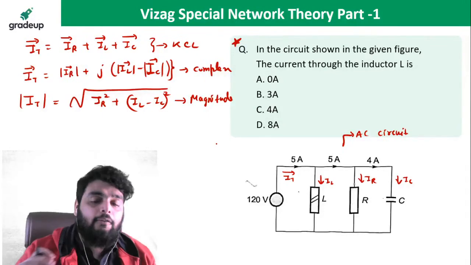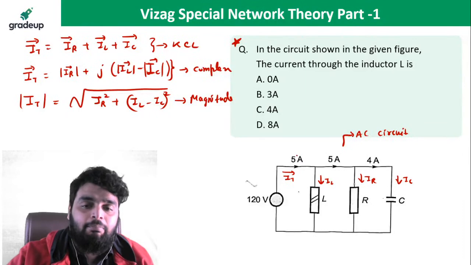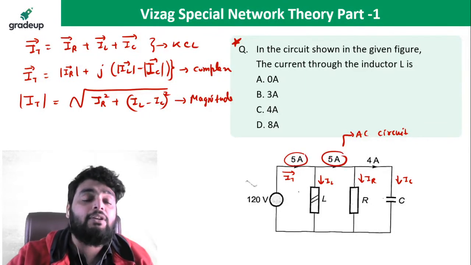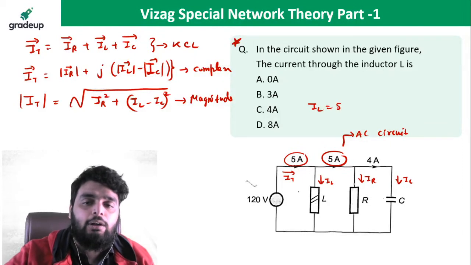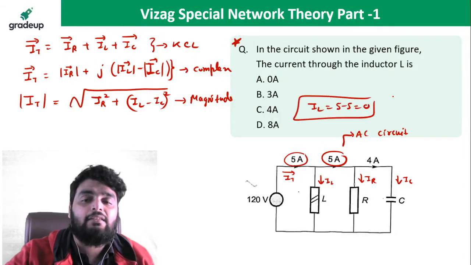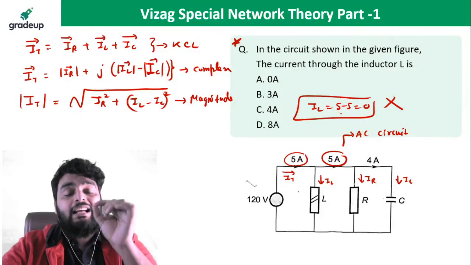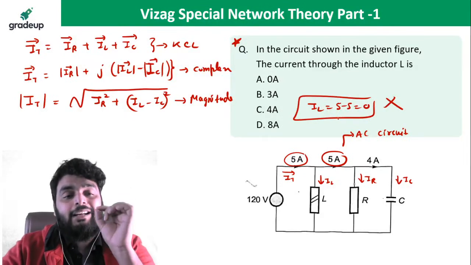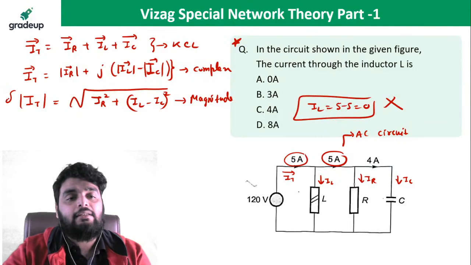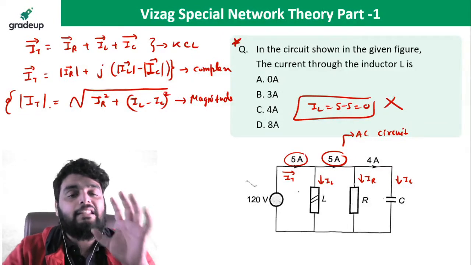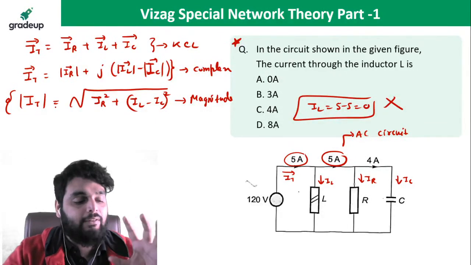Now all of you did one thing. You just subtracted 5 minus 5, which is wrong. You cannot write that IL is equal to 5 minus 5 equal to 0. This is wrong. Why? Because here you are doing magnitude subtraction, but this is a KCL you should write in phasor quantities. In AC, you are dealing with phasor quantities.